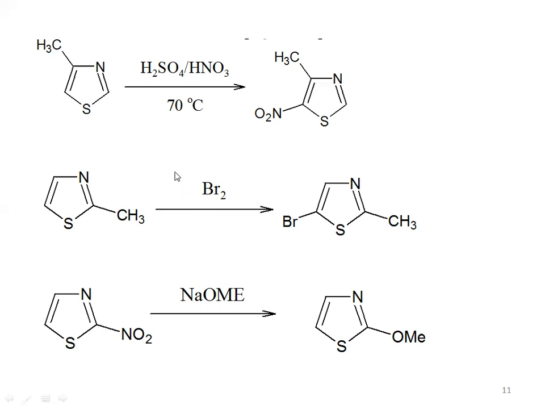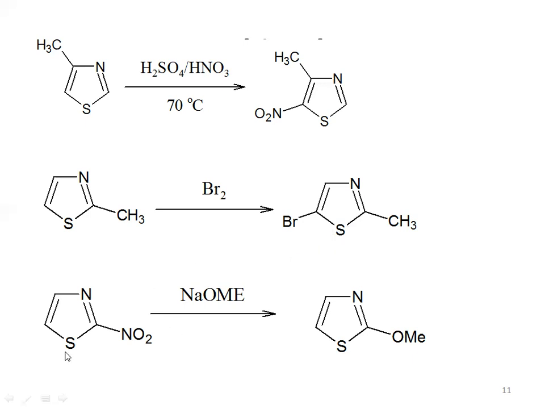It will play the role of an electrophile, and electrophilic substitution reaction will take place at the fifth carbon atom. So finally we will get this product, and the name of this compound will be 5 bromo, because B comes alphabetically first, so 5 bromo 2 methyl thiazole.